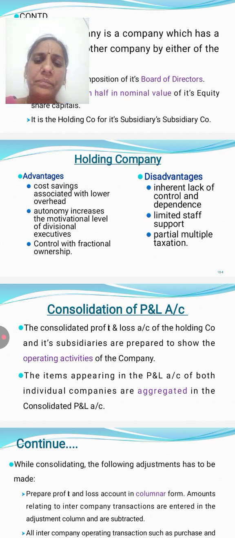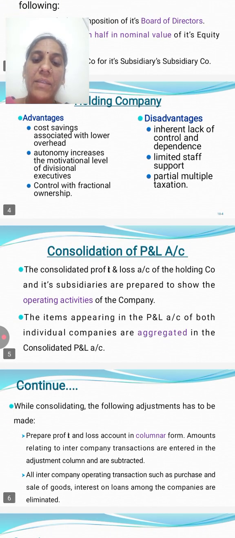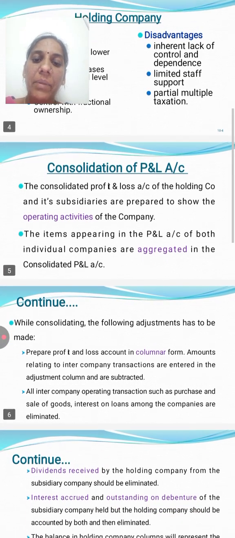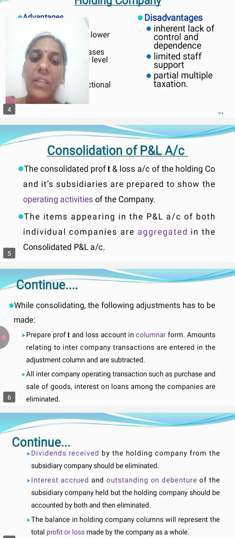In the consolidated profit and loss account, the holding company and subsidiary company are shown together to present the operating activities of the company. The items appearing in the profit and loss accounts of both individual companies are aggregated, that means added.